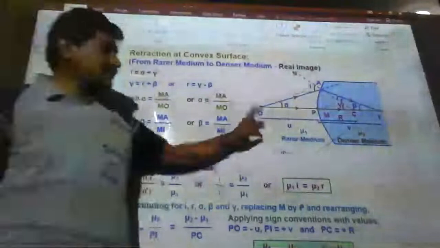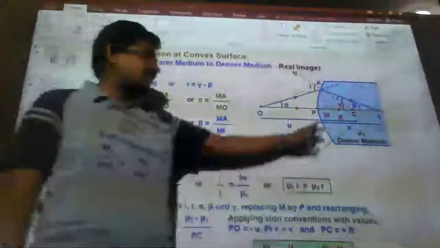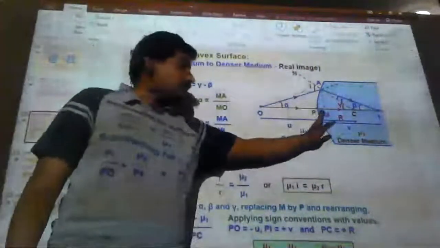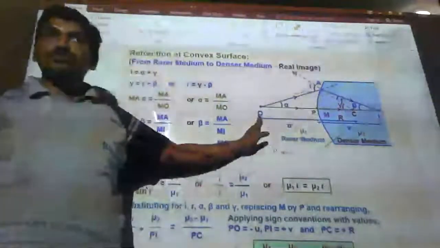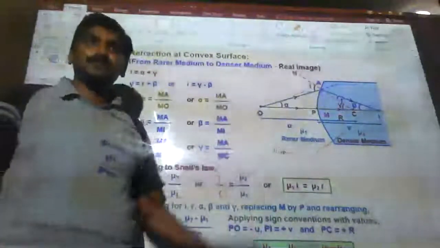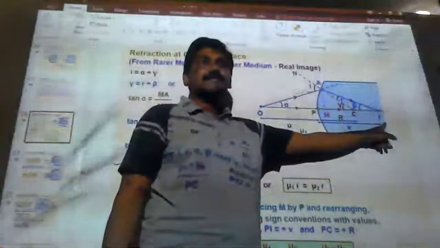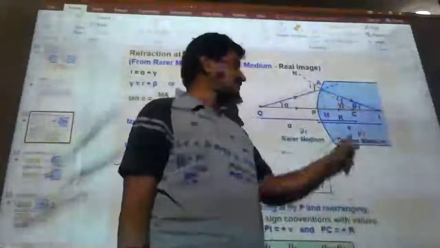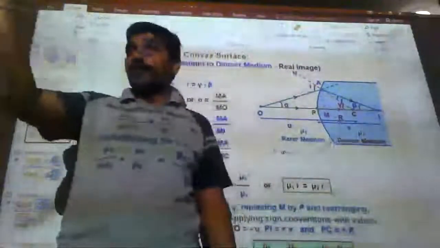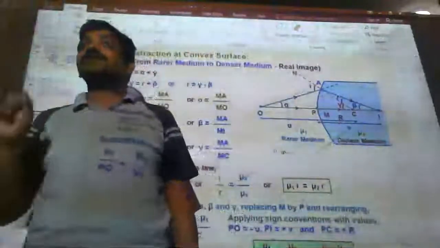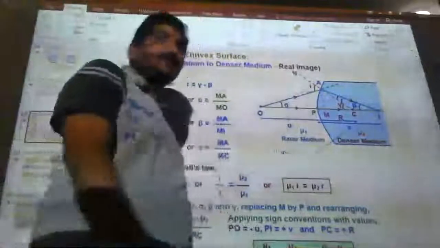Look at here, O is the object position. From the point P, the pole, to this side, that is U. I can take negative U, right? And from P to I, the image distance on the right side, that is V. Always object distance U, image distance V we will use, right?